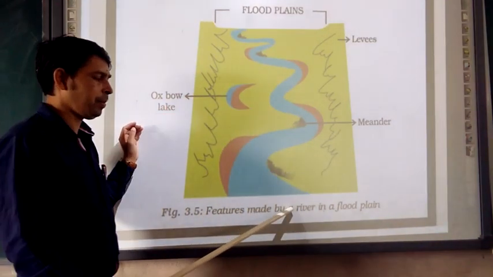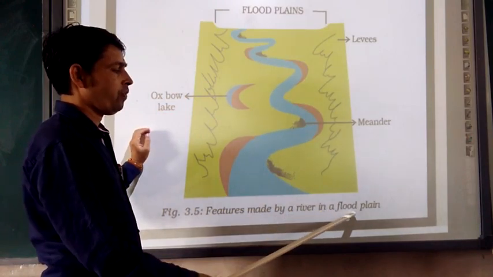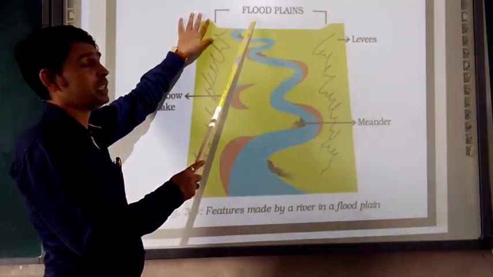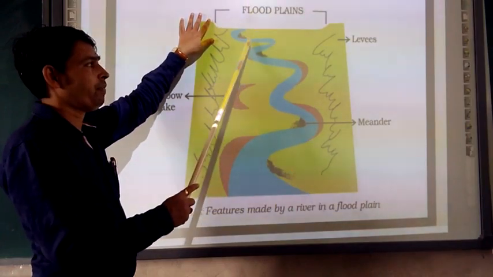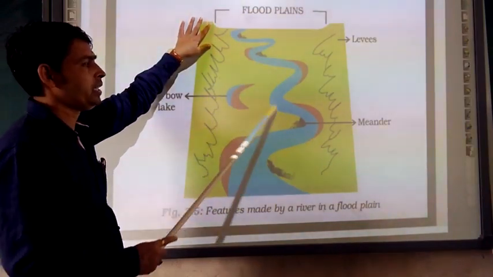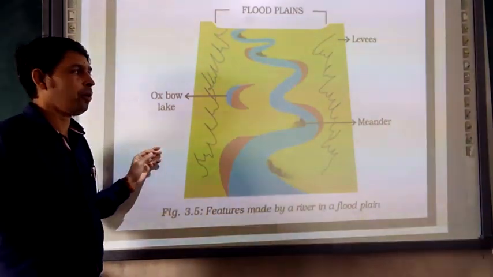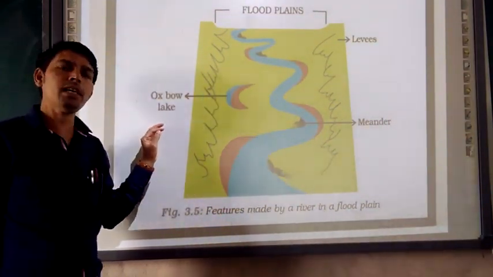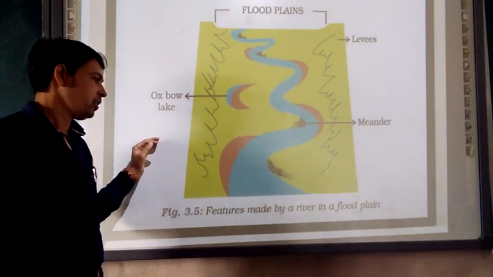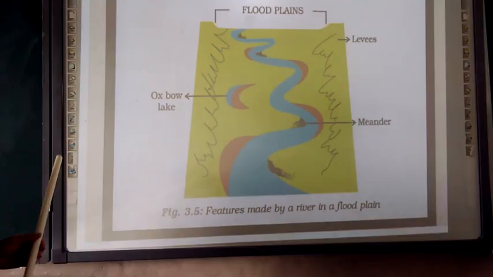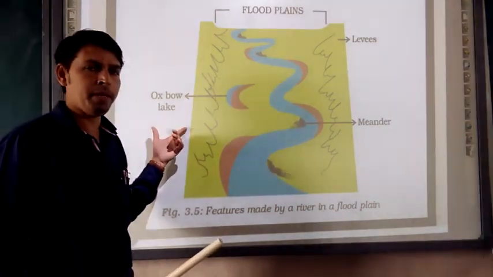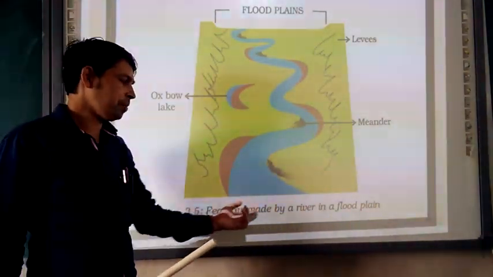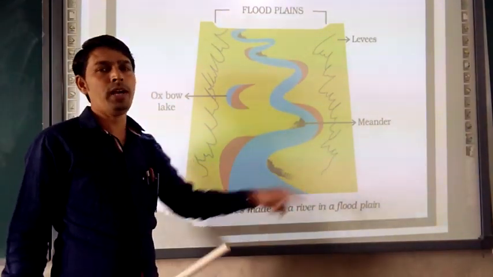Figure 3.5, features made by the river in a floodplain. So this is the chart of the floodplain. The topic is written here, floodplain. In the floodplain, the river is eroding and depositing and forming meanders, oxbow lakes, levees and floodplain. And floodplains are very fertile. So this diagram is very important. In the examination, it can be asked for 5 marks: draw and label the diagram of features made by a river in a floodplain.